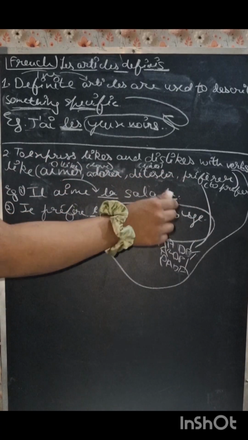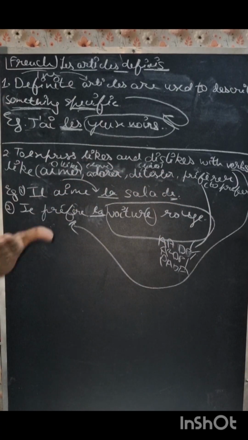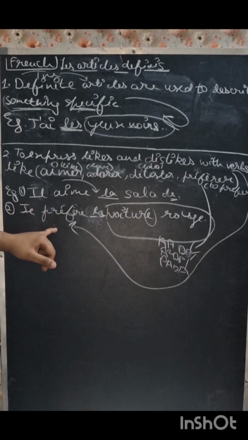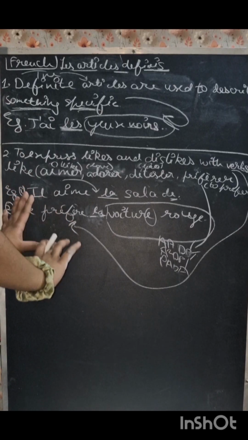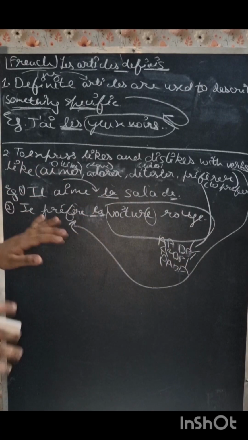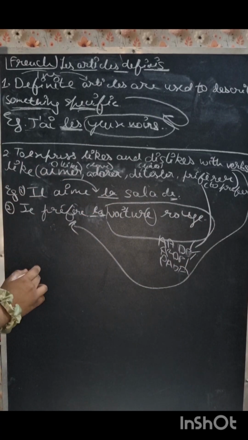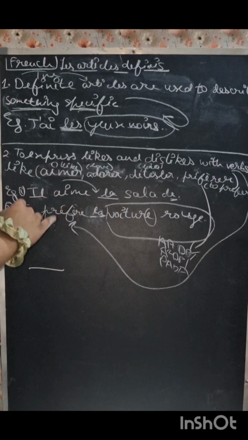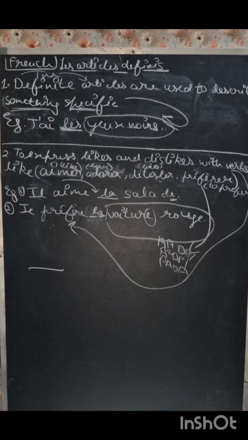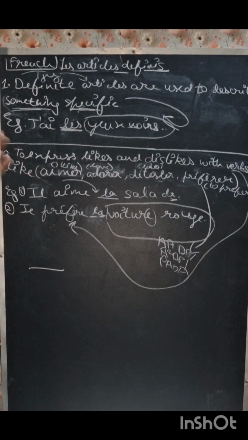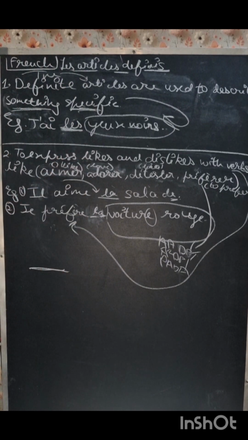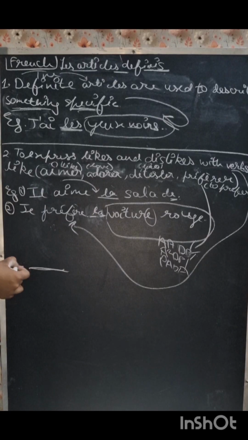That's why I used la. And voiture, which is car, is having e, so it is feminine. So I have used la, and it is a definite article, which is the. So there is a preference verb, and it is having something specific. Okay, so what we have learned in this first condition is that it should have something specific. It is not mandatory that you get both things in one sentence, but if either of these things comes in a sentence, we can use this definite article. Alright, so either something specific should be there, or there should be a préfère verb.